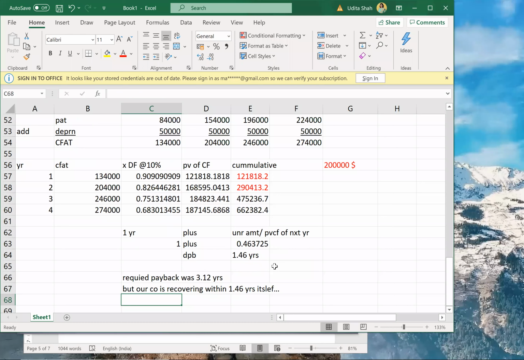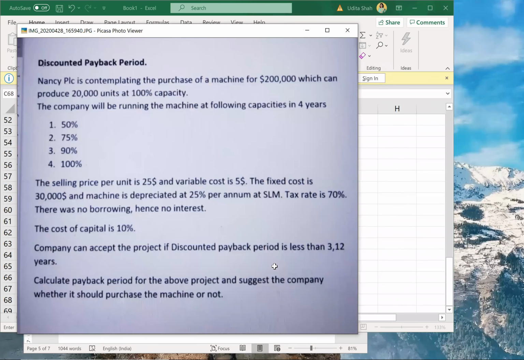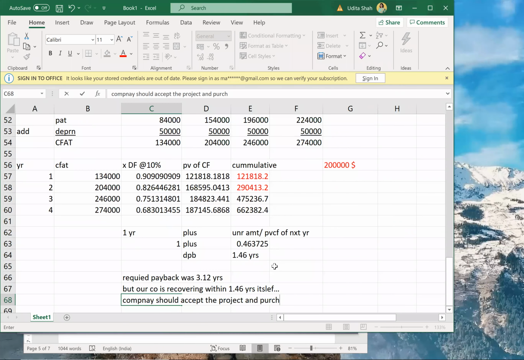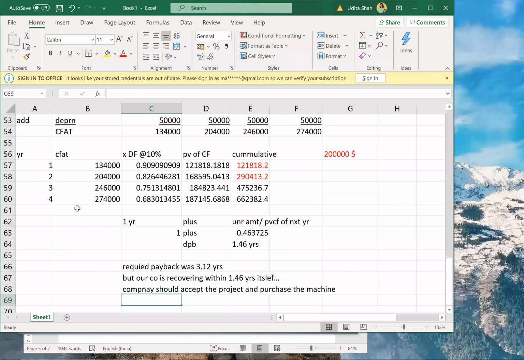Correct. So what will happen? Company should accept the project and purchase the machine.